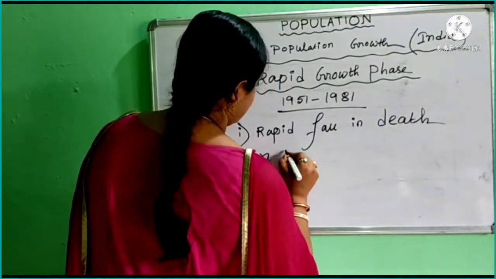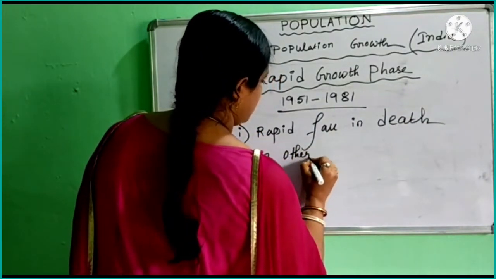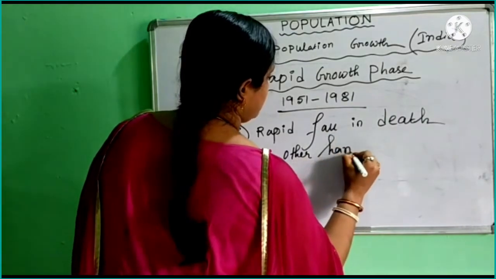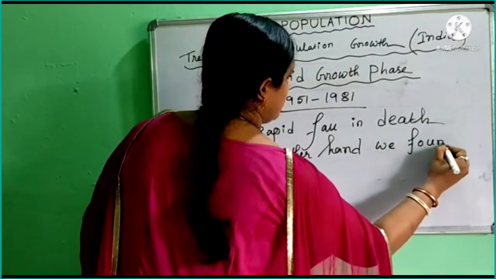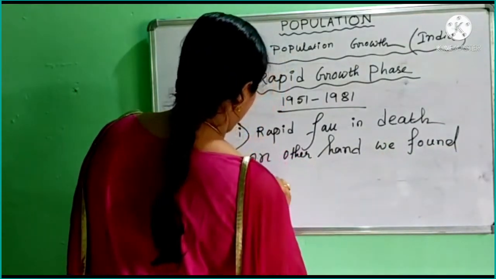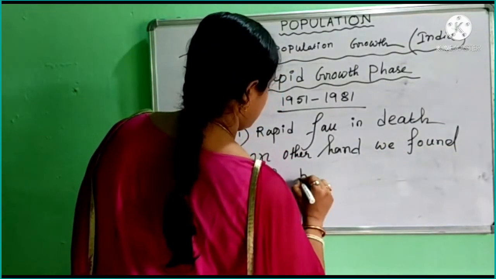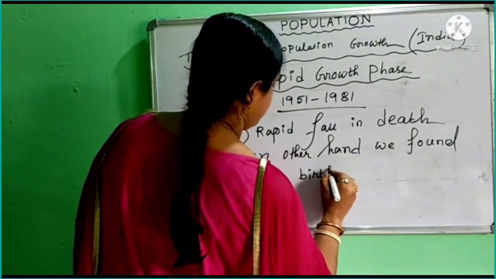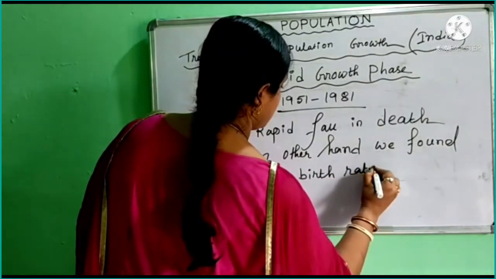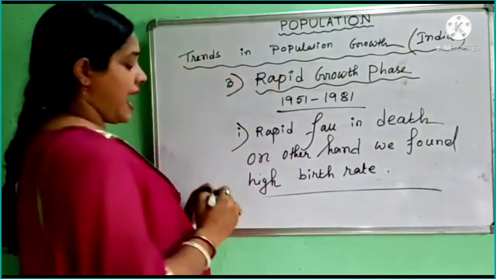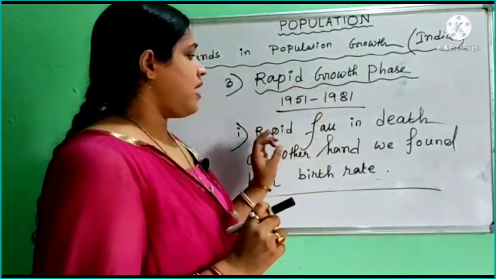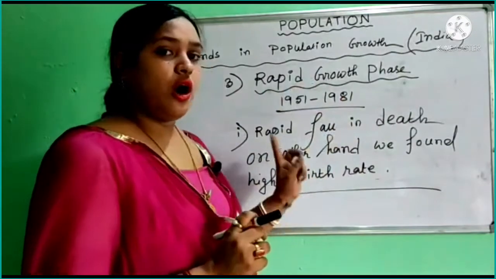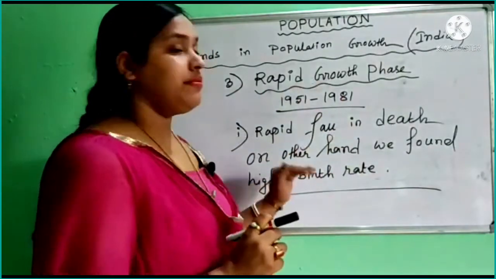On the other hand, we found high birth rate. So this is the actual main characteristic during this period, that rapid fall in death rate, but on the other hand we found high birth rate.